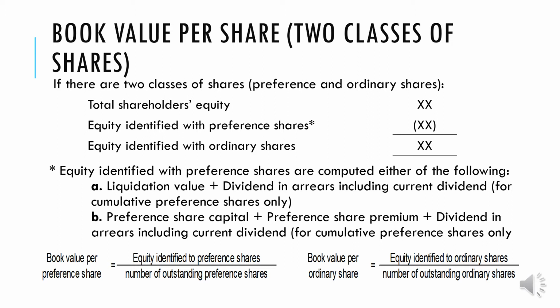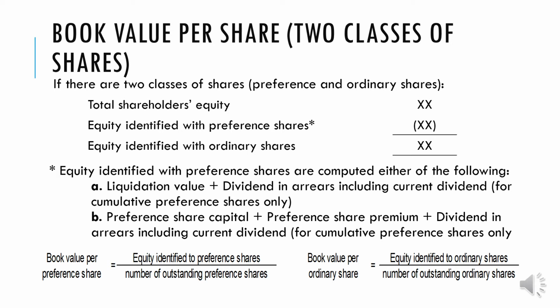So that's the first option. Another would be the preference share capital plus the preference share premium that you can find in our stockholders equity section, and also plus the dividend in arrears including current dividends for cumulative preference shares only. So those are the items you need in computing the equity identified with preference shares to be deducted from total stockholders equity to arrive at the equity identified with ordinary shares.